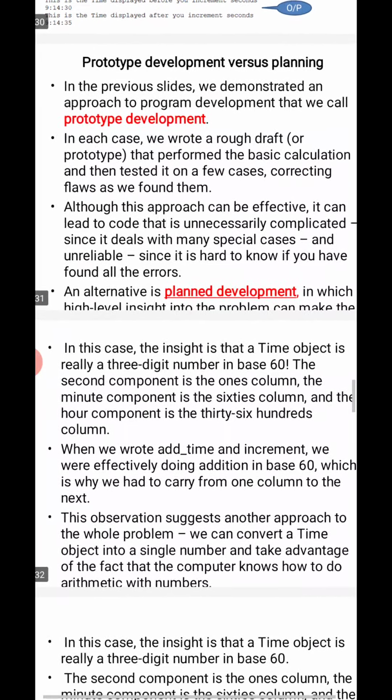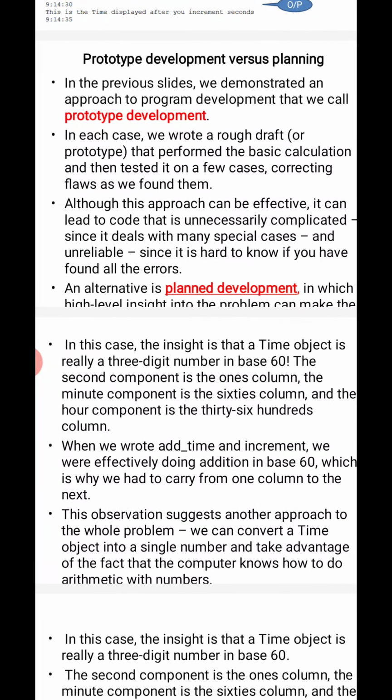And the next one is prototype development versus planning. See, prototype development is what we have been doing until now. We just demonstrate a program, start with the program, work out some cases, correct the errors, make the program free from errors, and execute it, right? This is called prototype development.